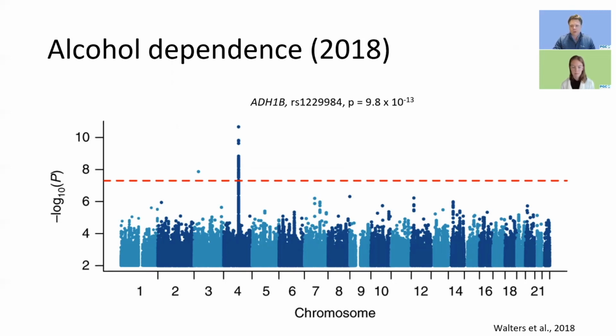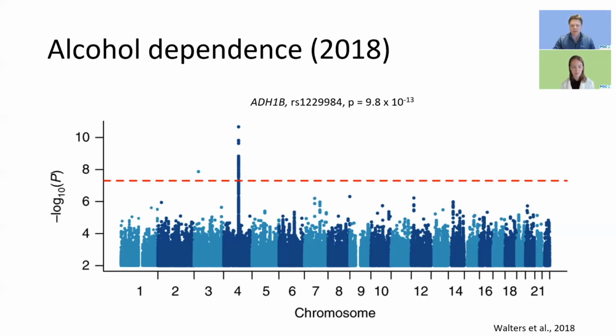So this figure is from one of the first well-powered studies of alcohol dependence. And to better orient you to it, this is what is called a Manhattan plot, and we'll see a series of these on the next handful of slides. So here on the x-axis, we have chromosome position across the 22 autosomal chromosomes. And on the y-axis, we have the negative log 10 of the p-value. And then these plotted data points correspond to individual variant associations with the trait that we're interested in studying.